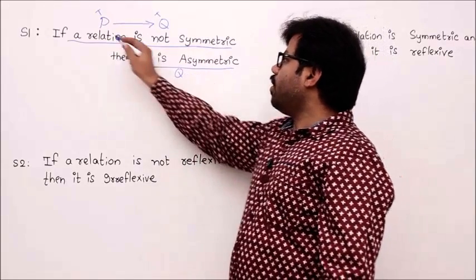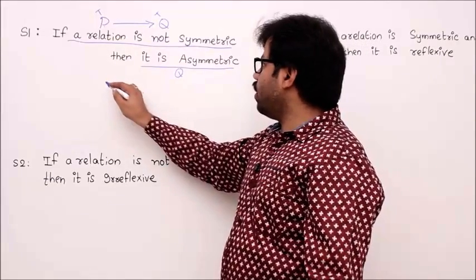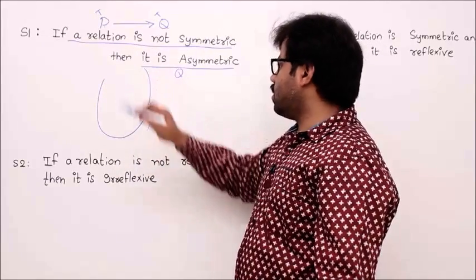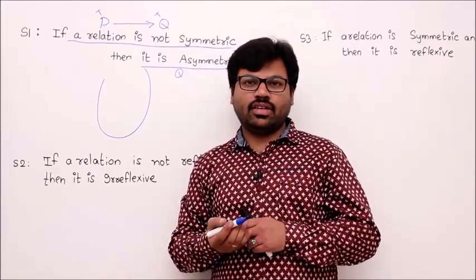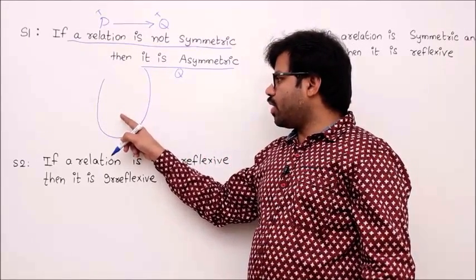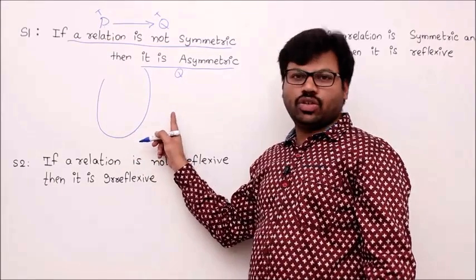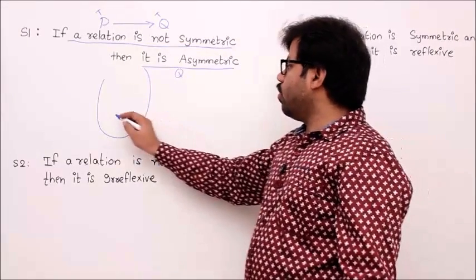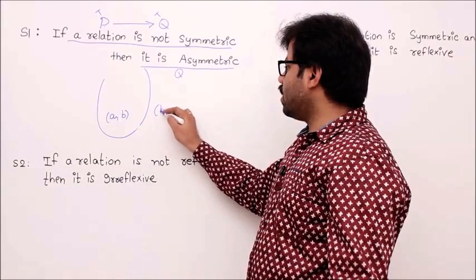Let me take P as true. If I take P as true, then your relation is not symmetric. Think about a relation which is not symmetric. We know what the symmetric property is: for every two elements, whenever (a, b) belongs to R, (b, a) should belong to R. What if I have a relation where (a, b) is here, (b, a) is not?